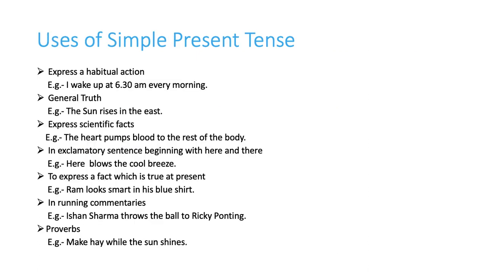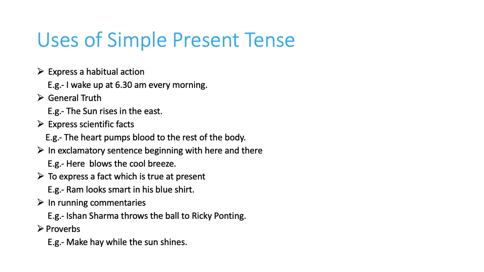Now we are doing uses of simple present tense. Now when do we use simple present tense? Yes, we use simple present tense whenever we are talking about our habitual actions. For example, I wake up at 6:30 a.m. every morning. So I always take my tea without sugar. So children, generally whenever we express our habitual things, we use words like every, always. Not always, but we use such types of word.